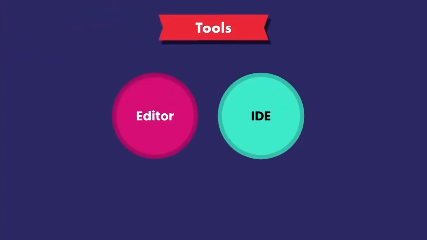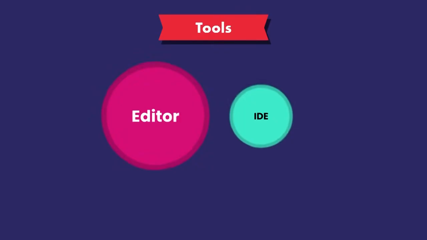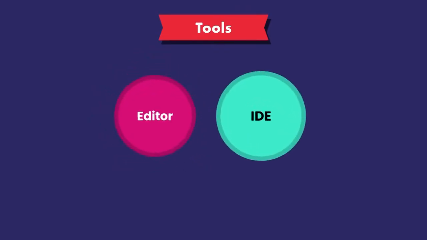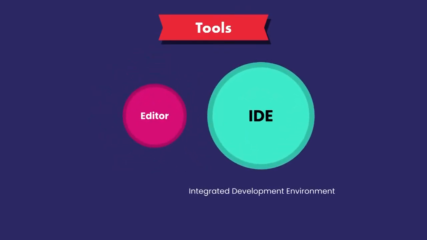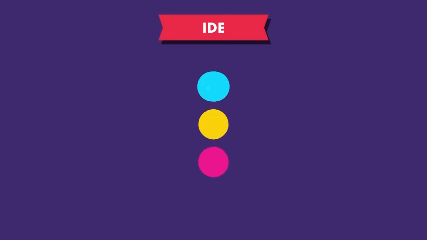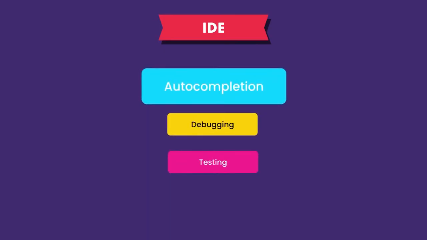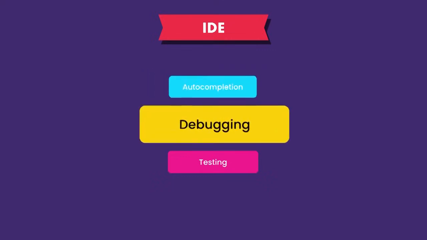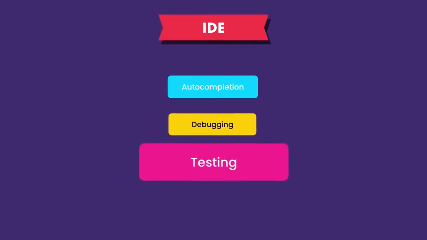When it comes to typing Python code, you have two options. You can use a code editor or an IDE, which is short for Integrated Development Environment. An IDE is basically a code editor with some fancy features like auto-completion, which means as you type code, this feature helps you complete your code. So you don't have to type every character by hand. It's a productivity boosting feature. It also gives you additional features like debugging, which means finding and fixing bugs in your programs, testing, and so on.